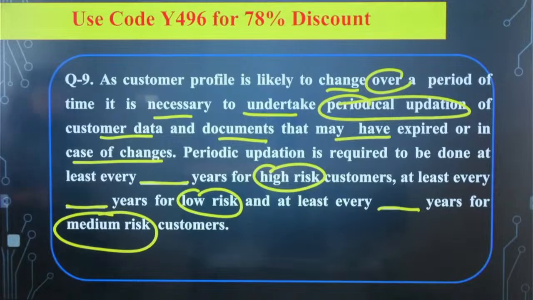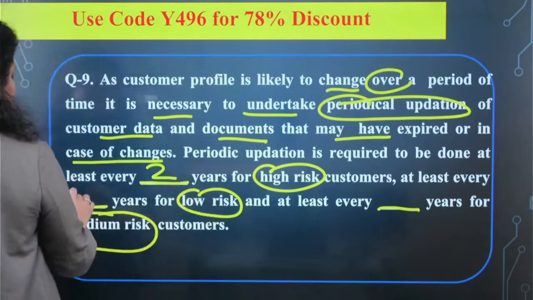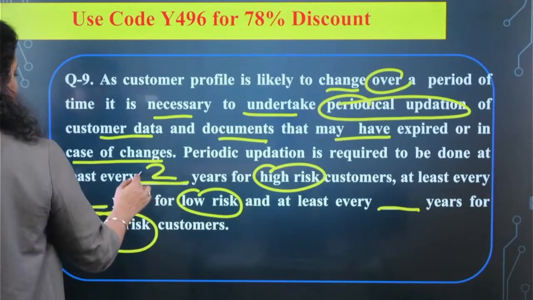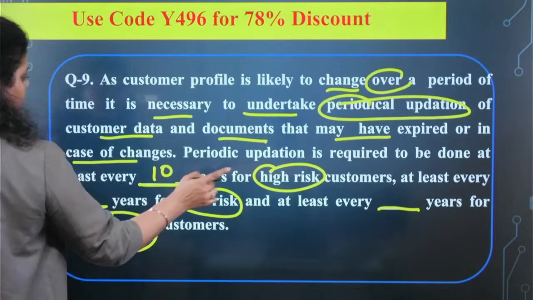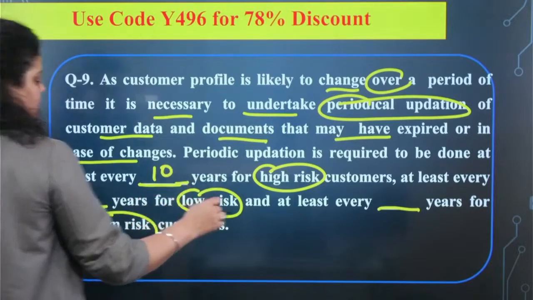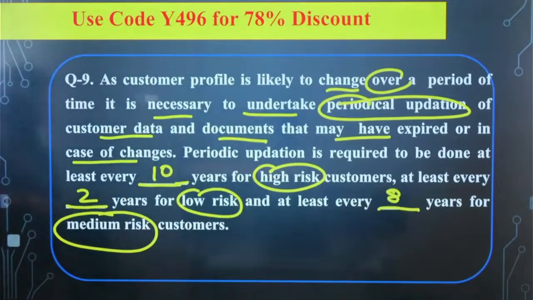Okay. So the right answer will be, for high risk customer it will be 2 years. For low risk customer it will be, sorry, 1 second. For high risk customer it should be 10 years. Okay, for low risk customer it should be 2 years. For medium risk customer it should be 8 years. So 10, 2 and 8 will be the sequence.